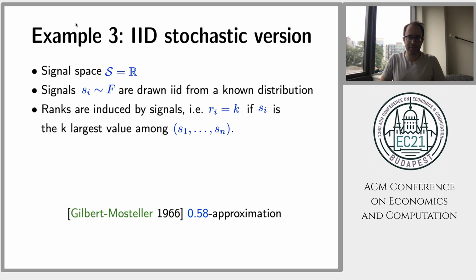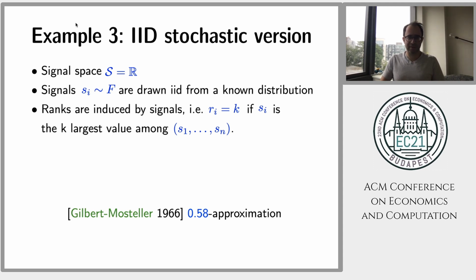The third setup is known as the IID stochastic version of the secretary problem. It's a very old algorithm. It was designed in 1966 by Gilbert and Mosteller. It's a very nice paper, and it shows that if you get this additional stochastic information, you can do better than just the random model. You get 0.658.